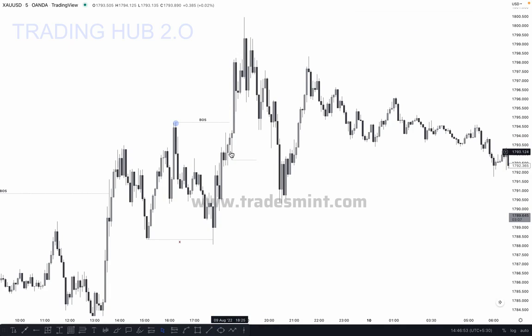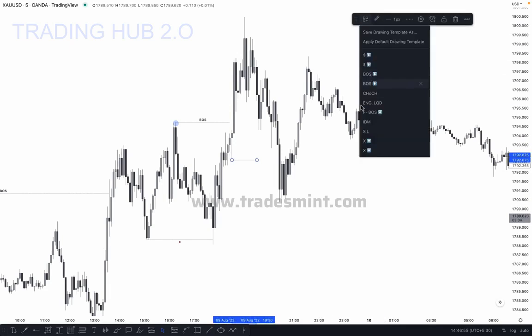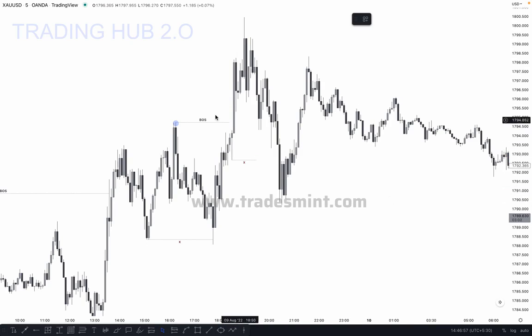so our actual inducement is here, okay, because it took out the previous candle low. So this is our inducement, okay. After taking out the inducement, what happened here? This is our higher high, and this is where our higher high is confirmed, and where is our higher low? It is here, and this higher low is confirmed when market breaks the structure here.